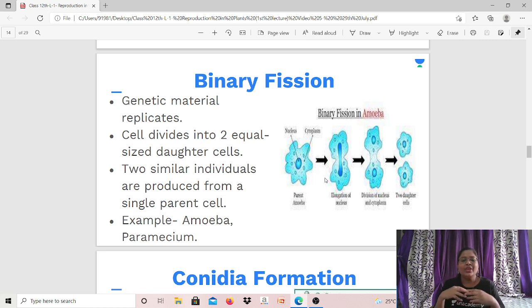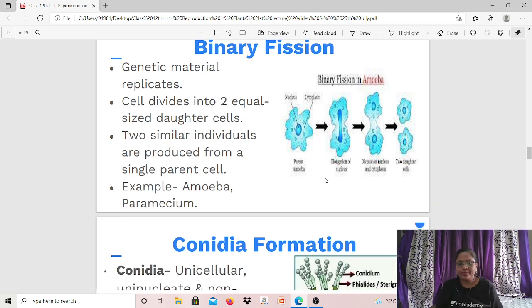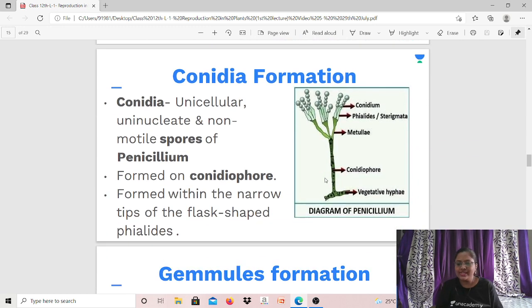So basically, the same thing I have written there: genetic material replicates, the cell divides into two equal sized daughter cells, and two similar individuals are produced from a single parent cell. These two daughter cells will grow and develop into mature amoeba. Correct? This is also seen in Paramecium. I hope this is clear. If you have any queries or doubts, you can ask in the chat box. Whenever I see them, I will definitely reply.